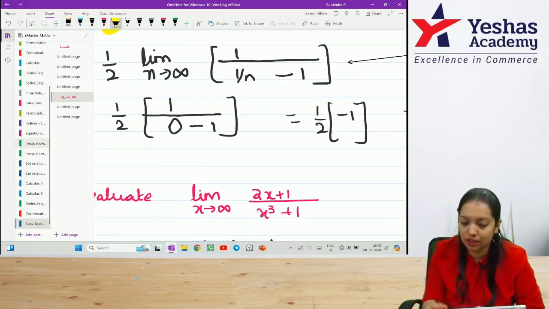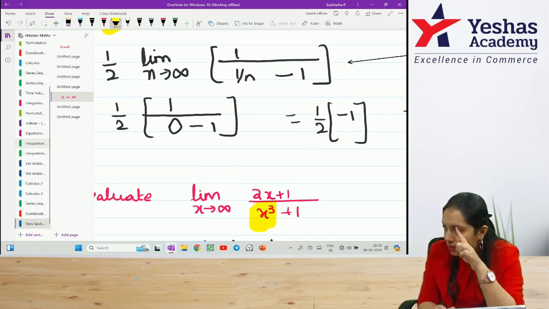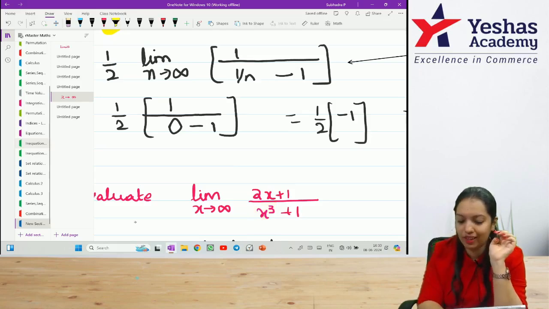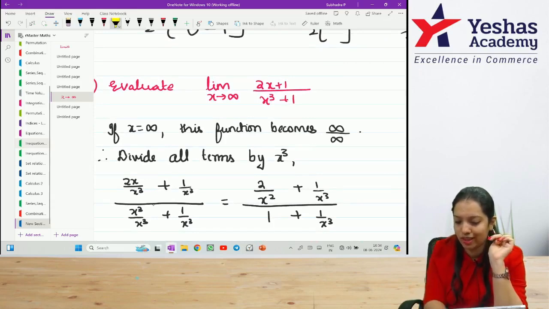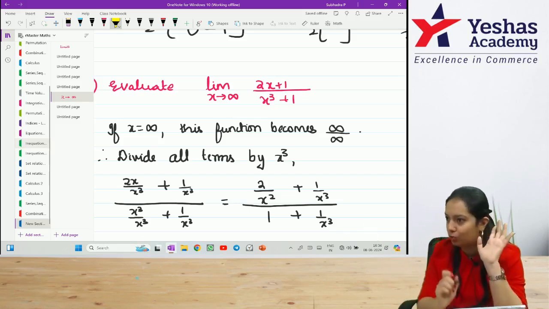I can observe there is x cube, the highest degree. So, now I will divide every term by x cube. When I divide every term by x cube, it will become 2x by x cube, 1 by x cube by x cube, 1 by x cube. Is this clear to everyone? Now cancel whatever you can cancel.